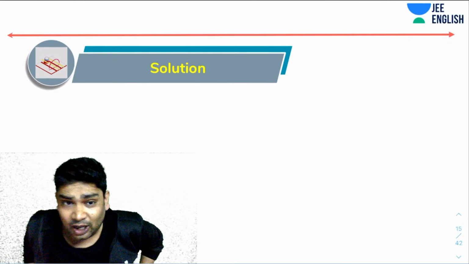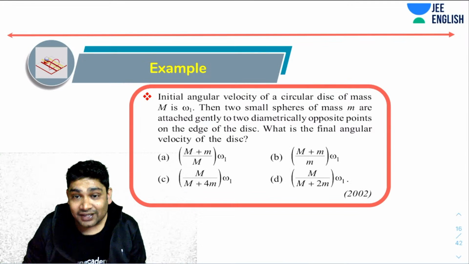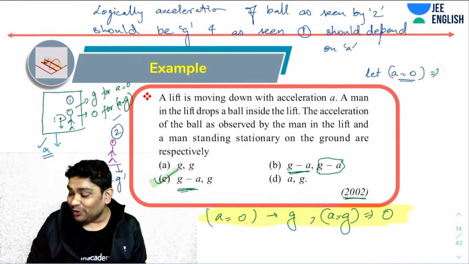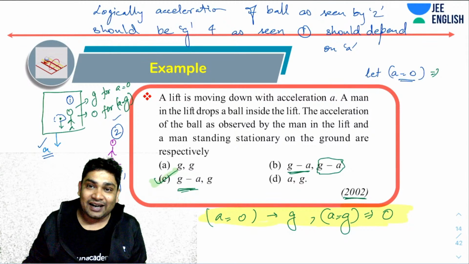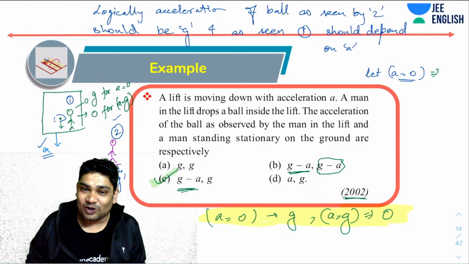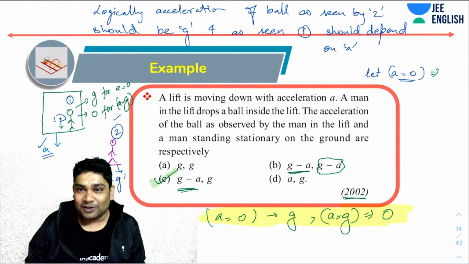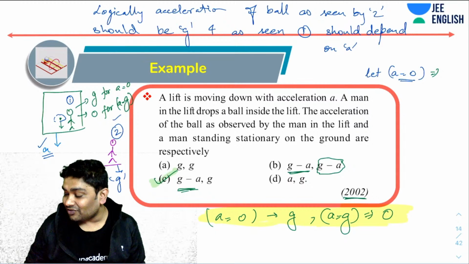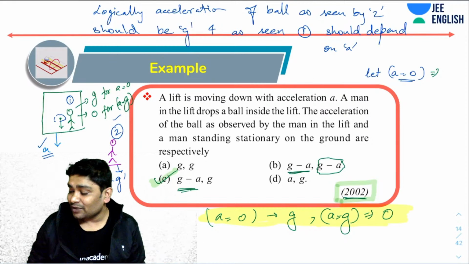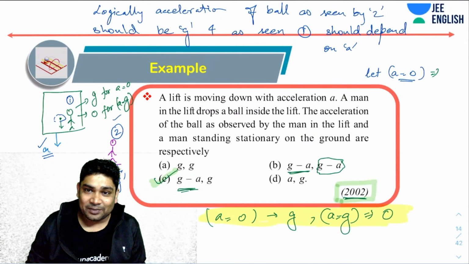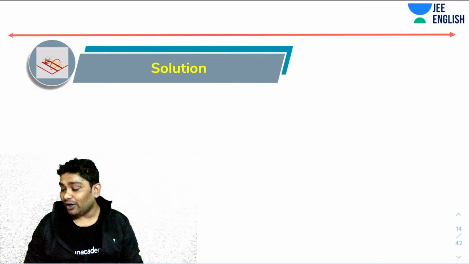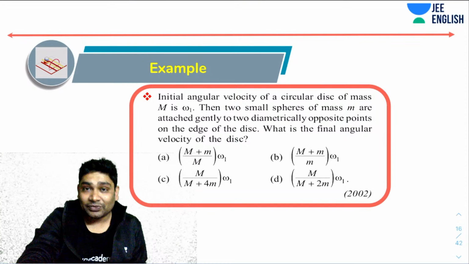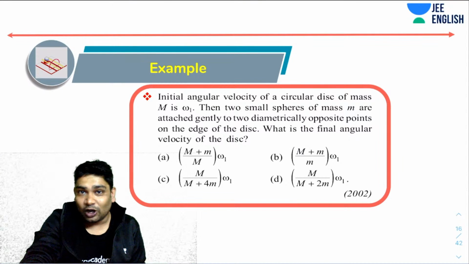Great. Now let's take a look at this question. Yes, it is from Newton's laws, but we are looking at not the traditional ways of problem solving. We are looking at how to figure out the answers just by using options without having to solve the question. That is the idea. This question was asked in JEE in 2002, or at that time it was called AIEEE. Here is another question which you don't need to solve. You could have just figured out the answer using the options.